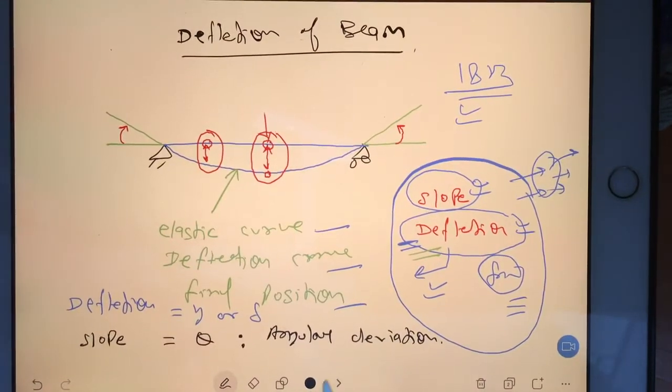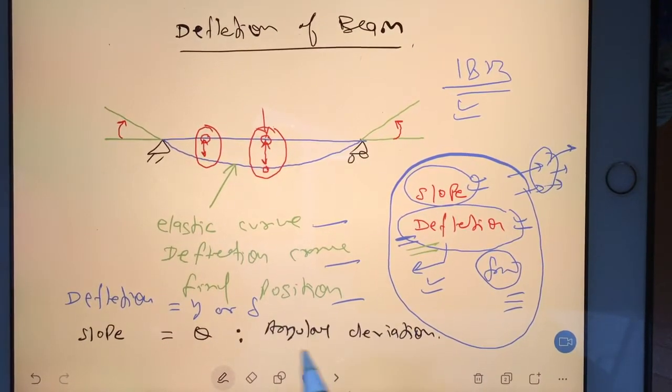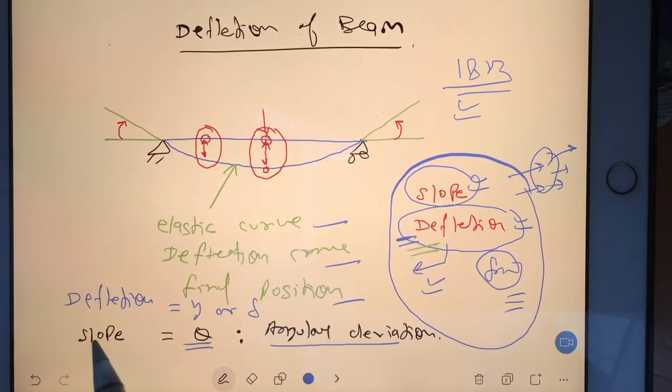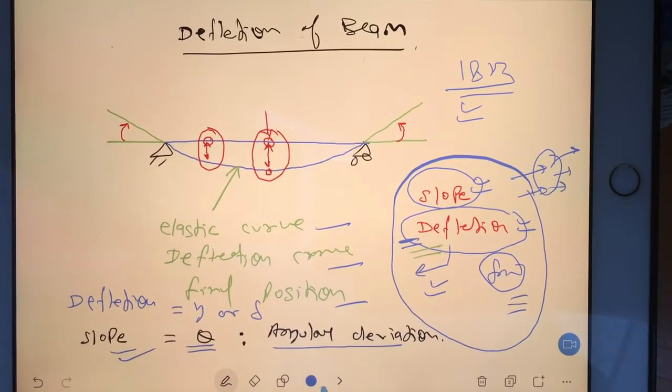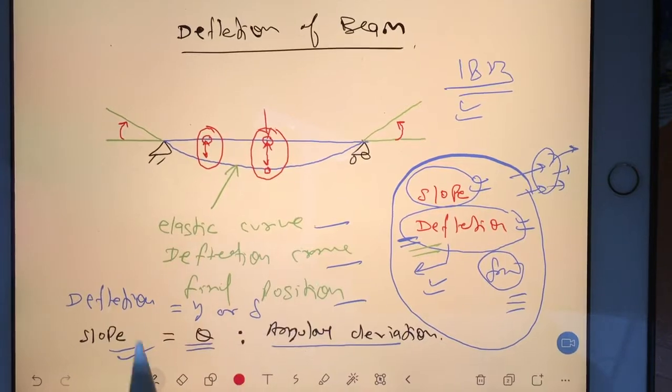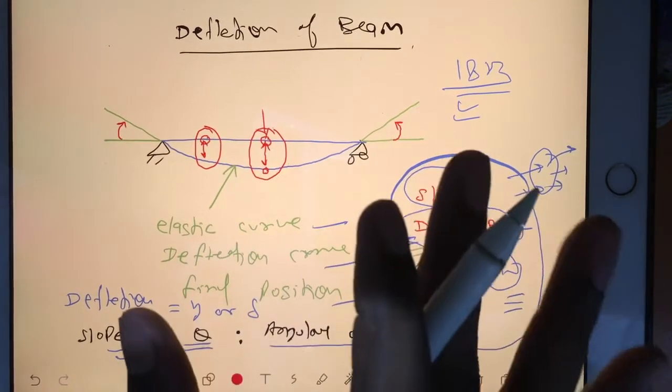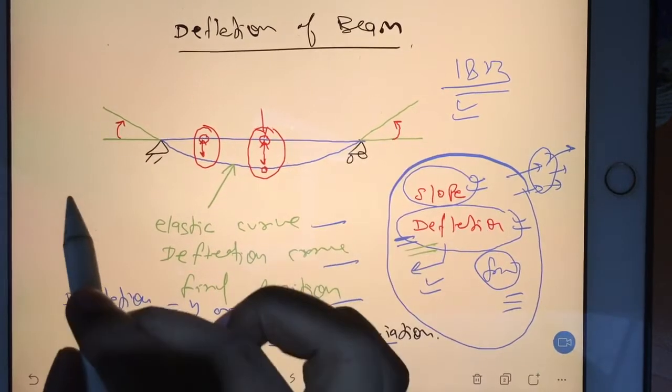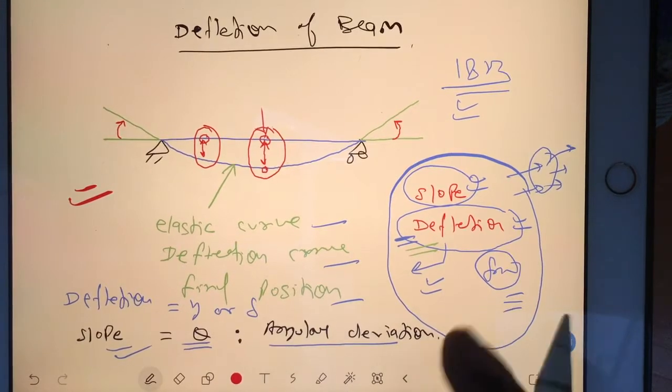Yeah, okay. So this theta is the symbol we are going to use for angular deviation, or you can say slope. Let's understand where is that. So see, we have sign convention here. I will take you to the next page so that I can explain.